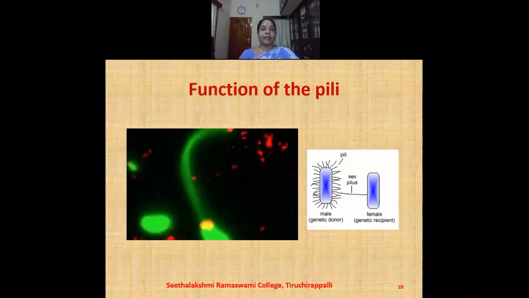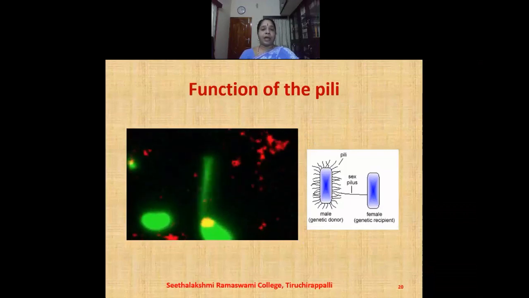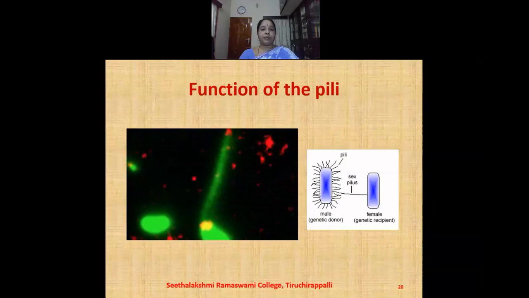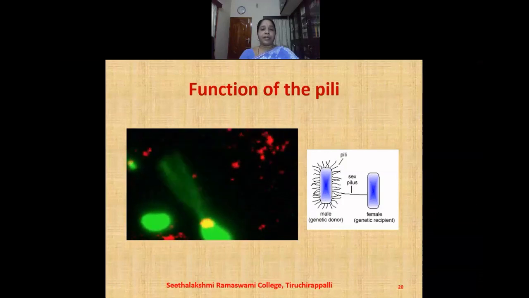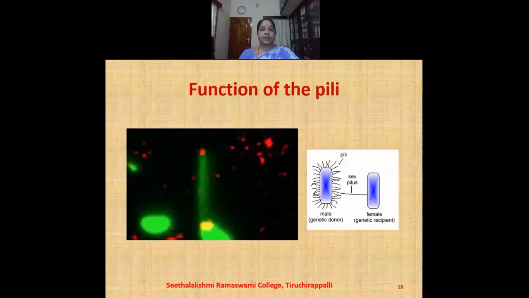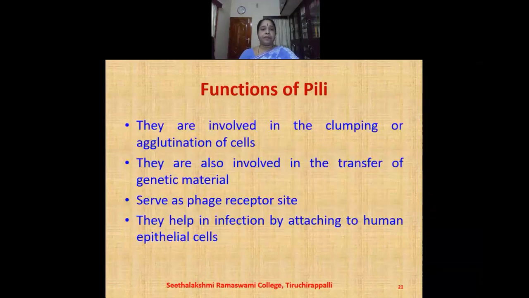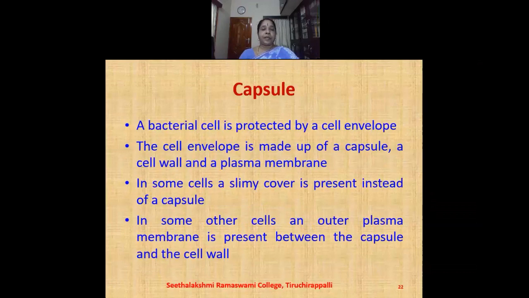You can find here the function of the pili, how the pili is capable of capturing the DNA from the other bacteria. They are involved in the clumping or agglutination of the cells. They are also involved in the transfer of the genetic material and serve as the phage receptor site. Pili help in infection by attaching to human epithelial cells.